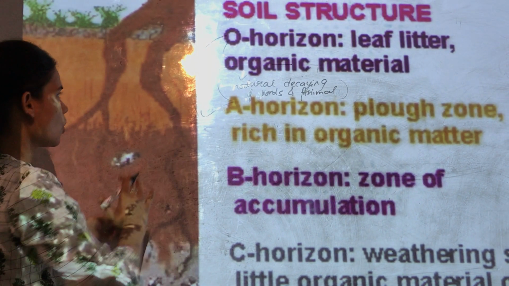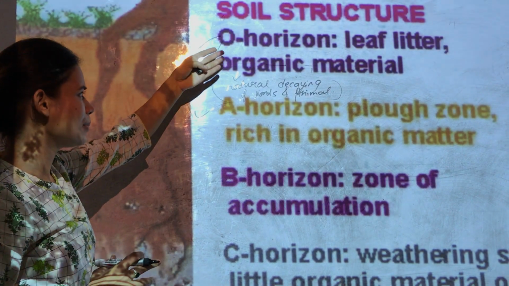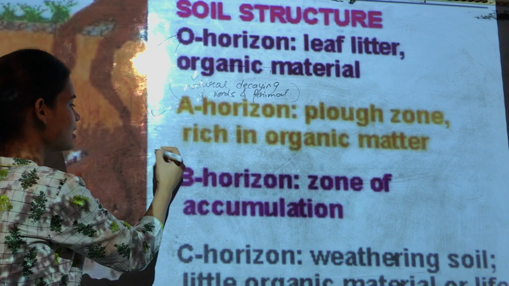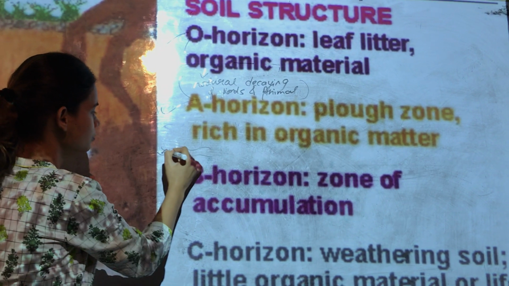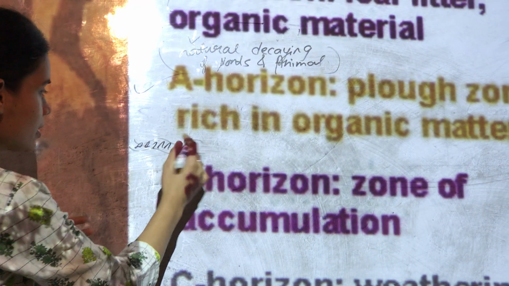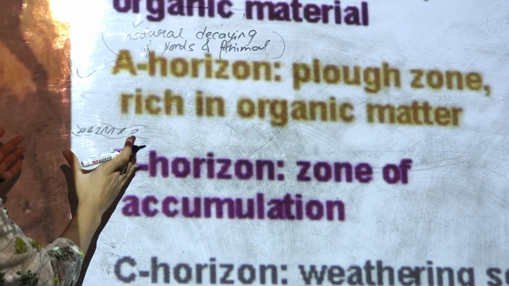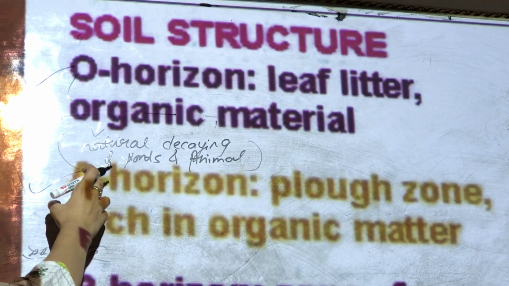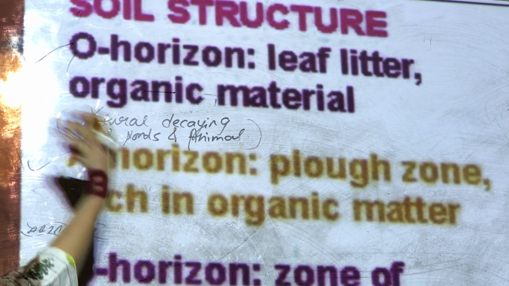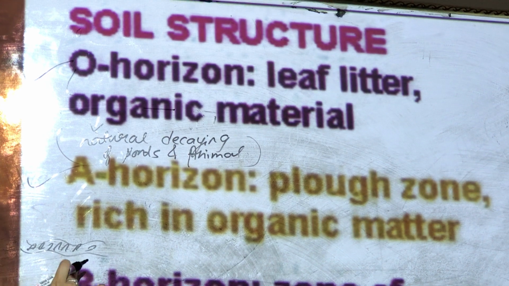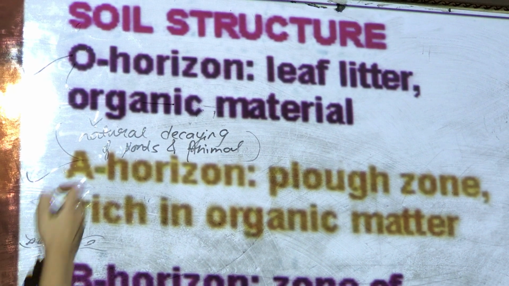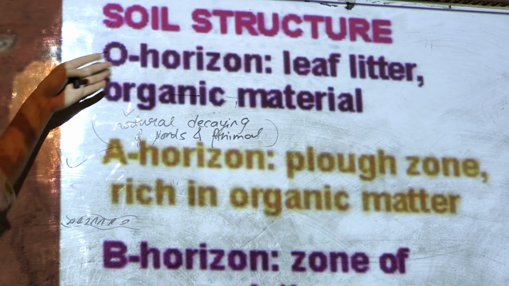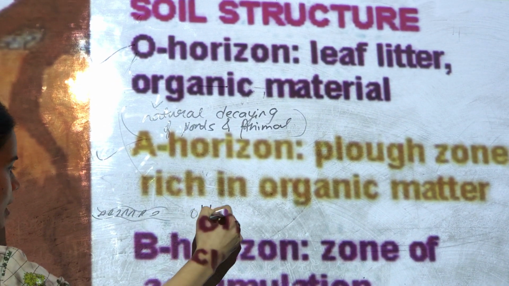So this layer is called the O horizon, and it basically contains the leaf litter. Leaf litter means it contains the layer of leaves. The O horizon contains the leaf litter or the organic materials, maybe earthworms, insects, ants, and all these things. And in some places, this O horizon might actually not be present. So this O horizon is actually optional.